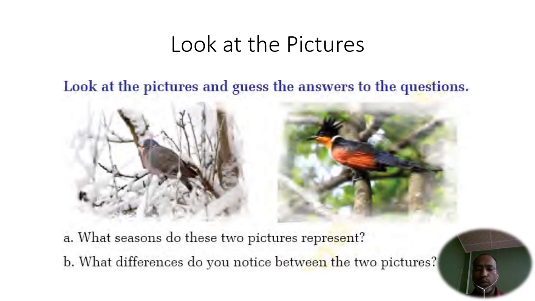What difference do you notice between the two pictures? So in the first picture we see everything is brown and dull, the weather is not so favorable, but in the second picture we see the weather is very favorable and we see the bird is happy, but in the first picture we do not see the bird is happy. Let us continue.